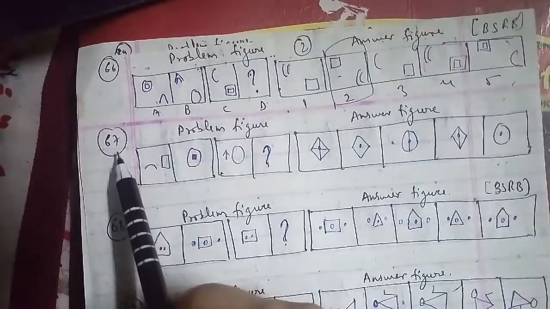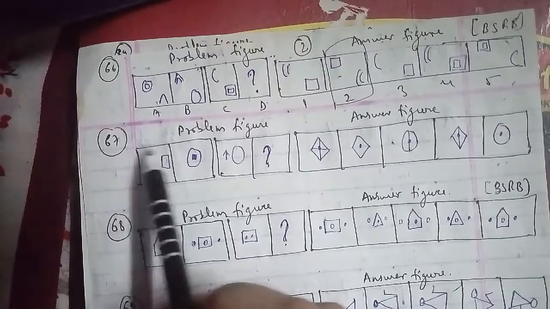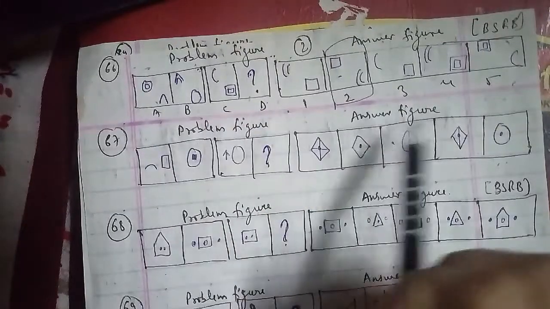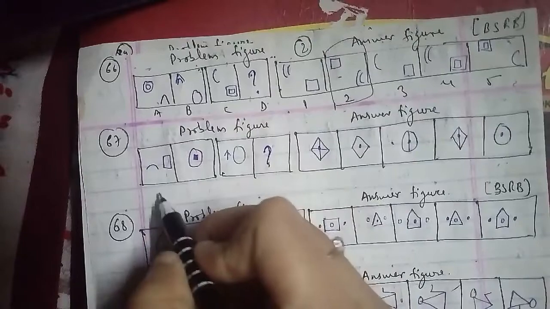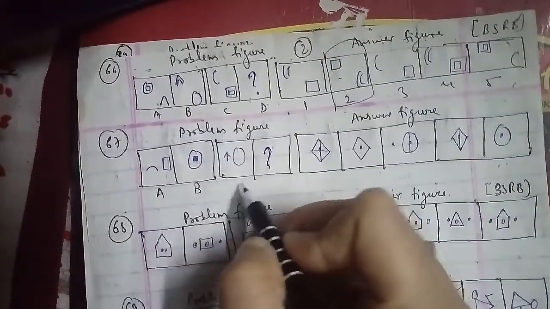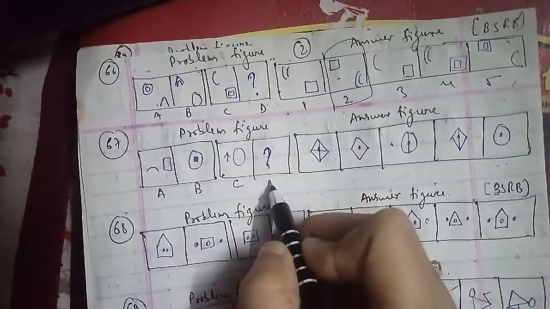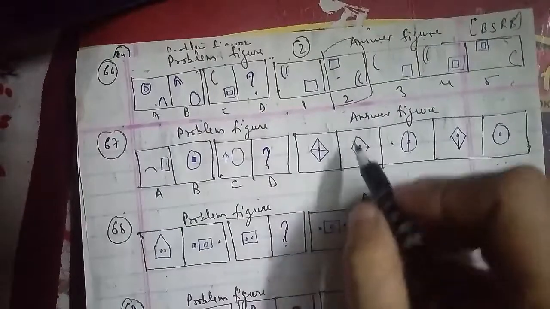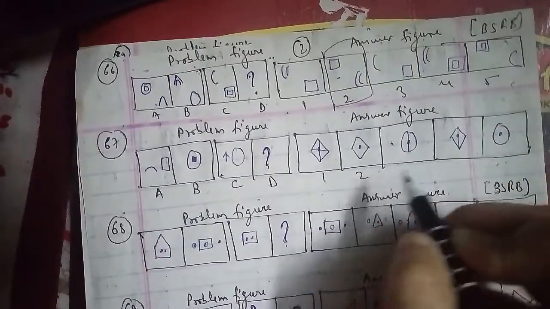Let's go ahead with the 67th question of the session, that we have to talk about. These were the problem figures and these were the answer figures here, which are your figures A, B, C and D. This is what we have to find out in the answer figures. This is 1, 2, 3, 4 and 5 respectively as well.